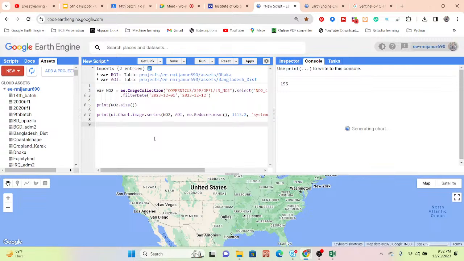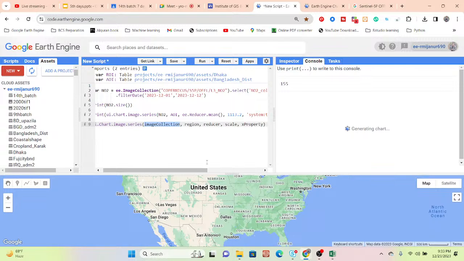Okay. So for that, suppose I write a function, ui.Chart.image.series. Not this function, any function. After making the parenthesis, put your cursor in the middle portion, and then press Control and space on your keyboard at the same time. Then all of the arguments will open, and from there you can make the dictionary, or you can simply put them one by one. When you put them without a dictionary, you put the values sequentially one by one. Suppose I put the nitrogen dioxide and I put here the ee.Reducer.mean and then put here the AOI, then it will not work.